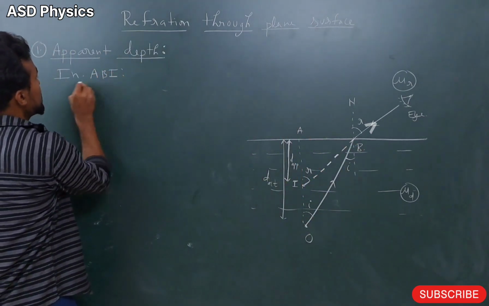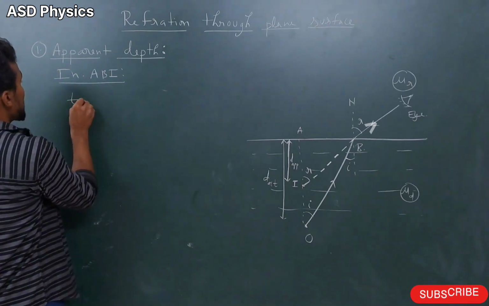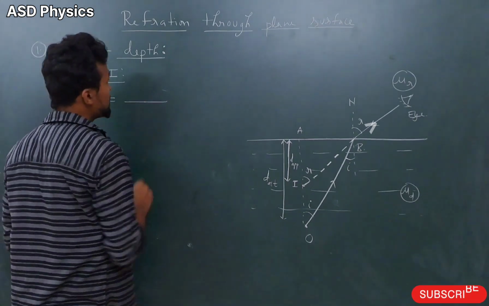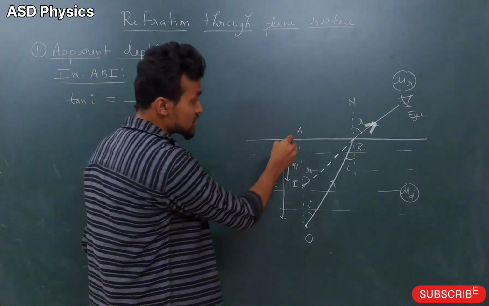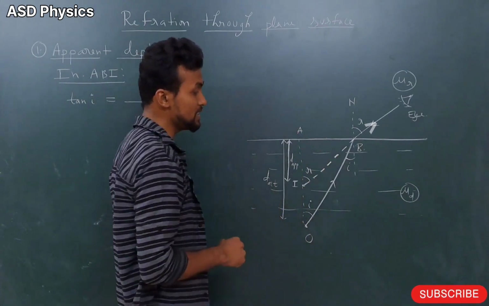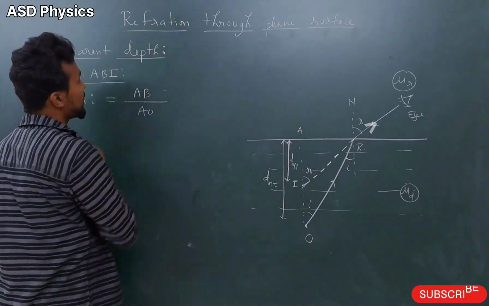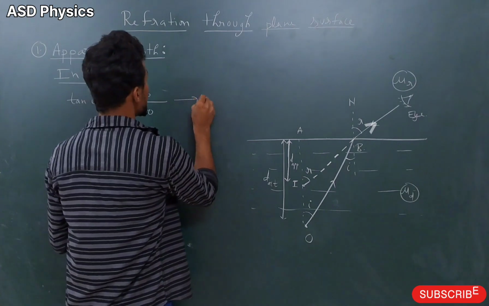I have taken the triangle ABI. So see here please, in the triangle ABI, if I write tan i, it means opposite by adjacent. Opposite means AB, adjacent means AO, so we can write here AB by AO. Make it equation 1.